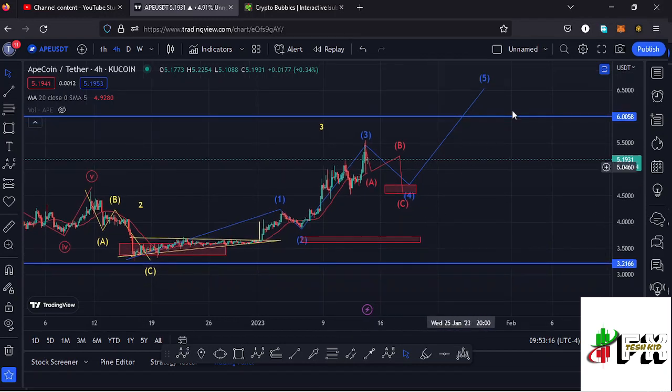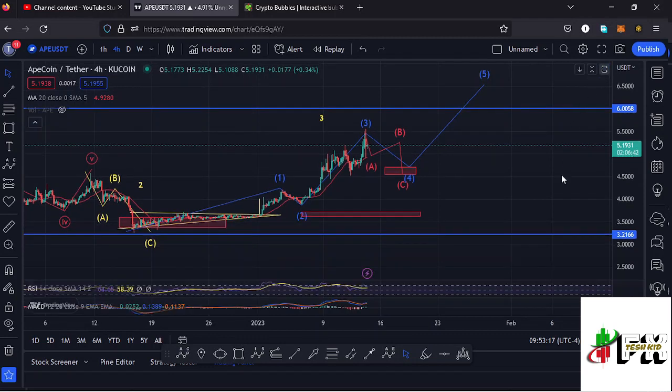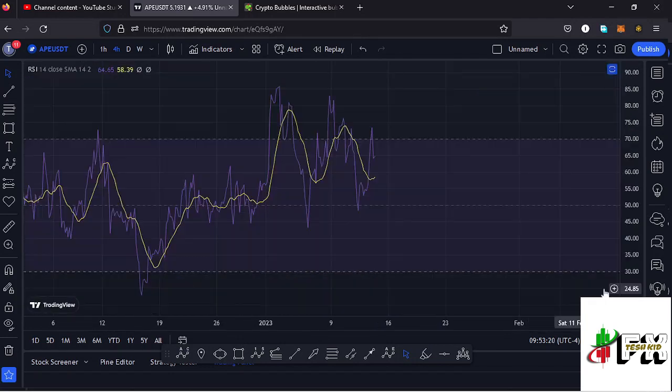We also need to have that in mind, and also taking a look at the indicators to see what movements will be supported. On the RSI, we are trading at around the 66 mark, meaning we have a bit of room for us to support any movements to the upper side before we get into the overbought region, and massive room for us to support any movements to the lower side in the formation of that wave 4.